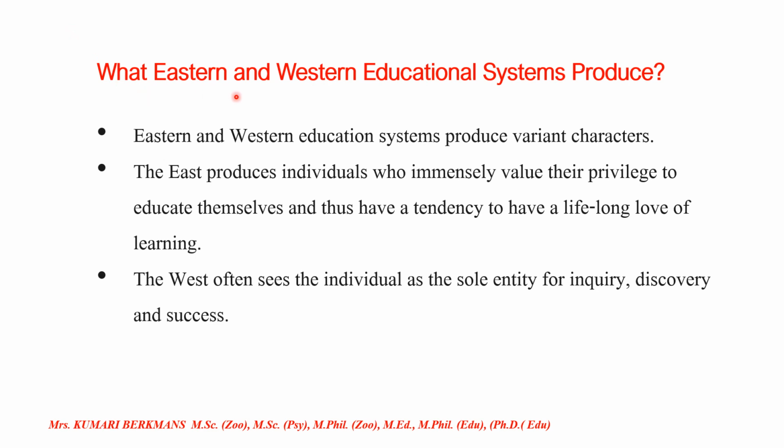See what Eastern and Western education systems produce. Eastern and Western education systems produce variant characters. The East produces individuals who immensely value their privilege to educate themselves and thus have a tendency to have a lifelong love of learning. The West often sees the individual as the sole entity for inquiry, discovery, and success.